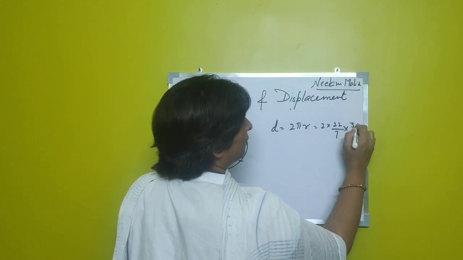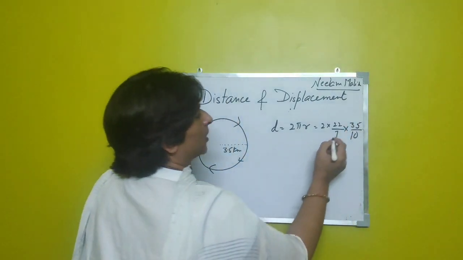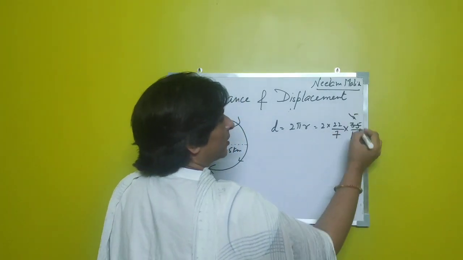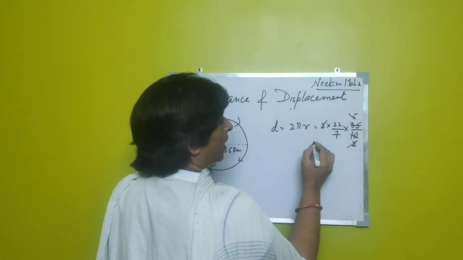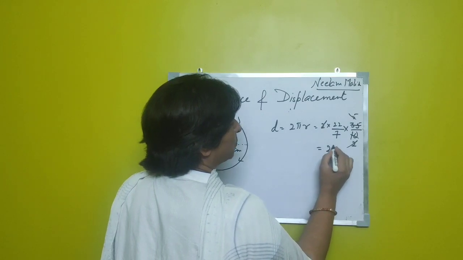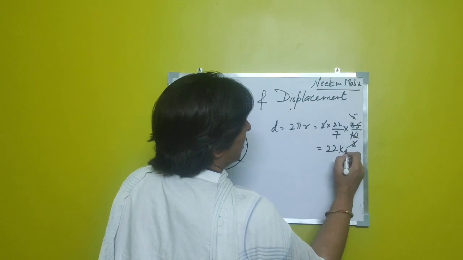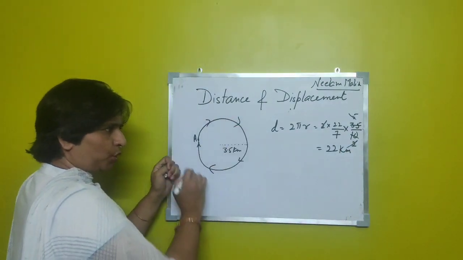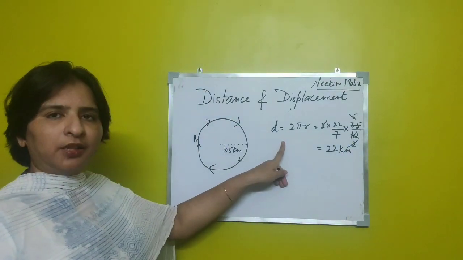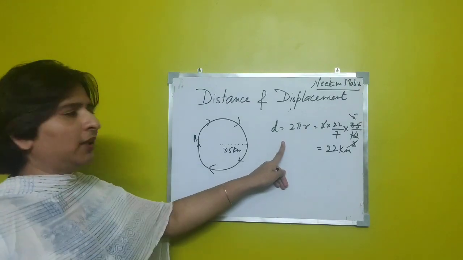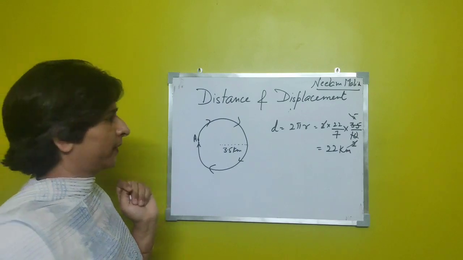This can be 35 by 10 or 7, 5. 5 2s are 10, and 2 and 2 cancel. So this is 22 kilometer. He has covered a distance of 22 kilometer while riding this bicycle around this circular track.